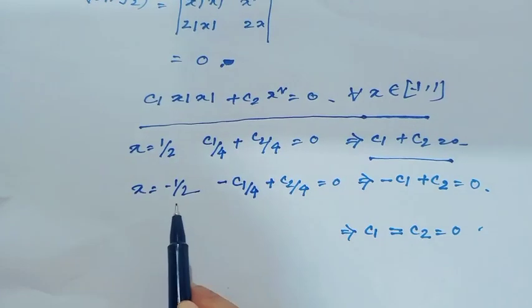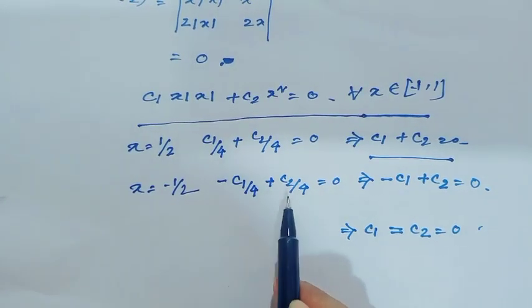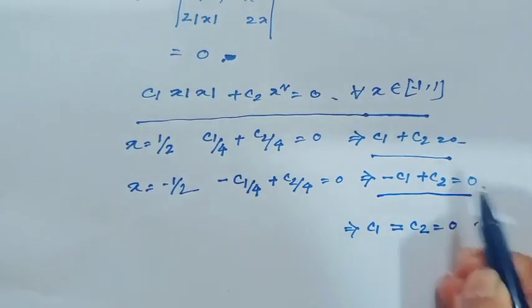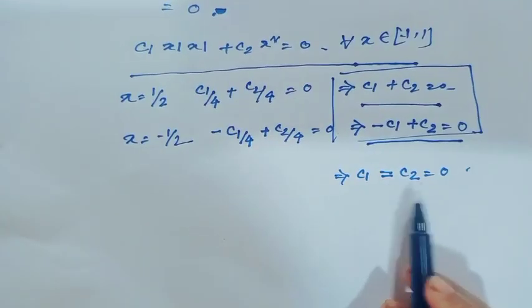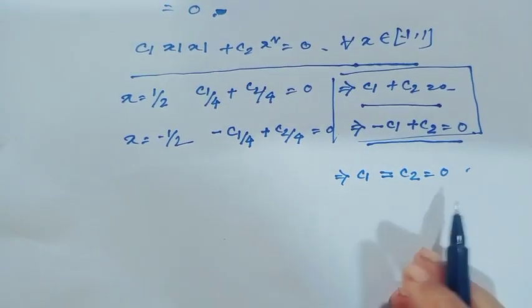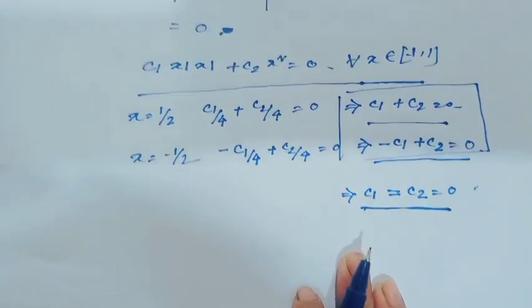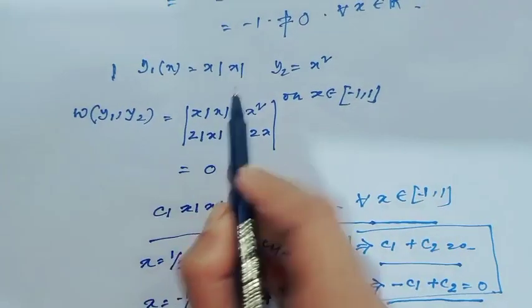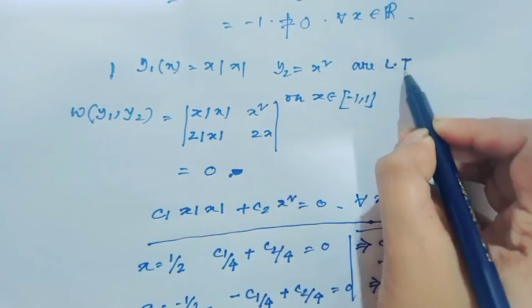And consider x equal to minus half. That implies minus c1 by 4 plus c2 over 4 equal to 0. That implies minus c1 plus c2 equal to 0. And from these two relations, that implies c1 equal to c2 equal to 0. And since I have got c1 equal to c2 equal to 0, that means our given functions x mod x and x square are linearly independent.